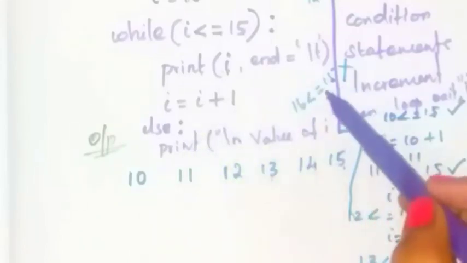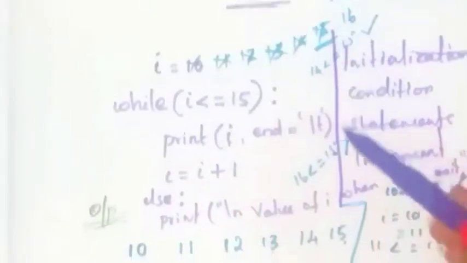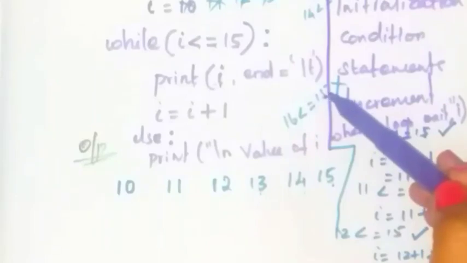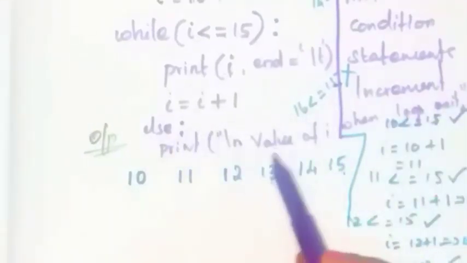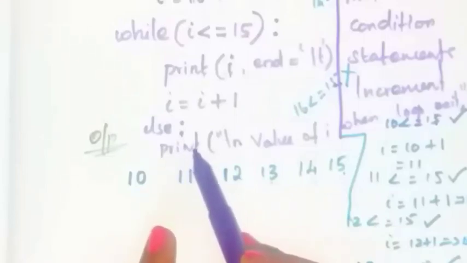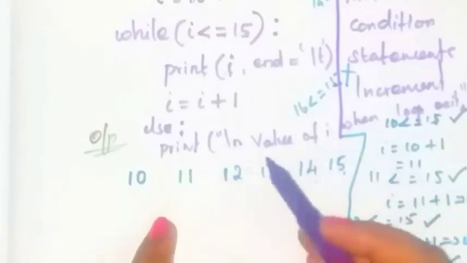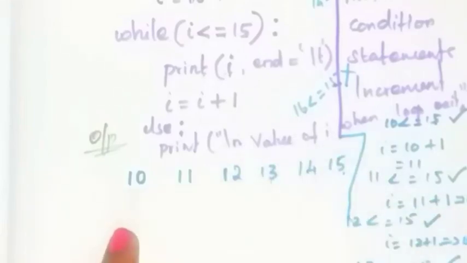Okay. See here, an I value is 16. This 16 is not less than 15. So this condition is false. Then you have to execute this else part now. Else part is what? Print slash n. Slash n means what? New line. Okay. You have to write this in new line. Okay.